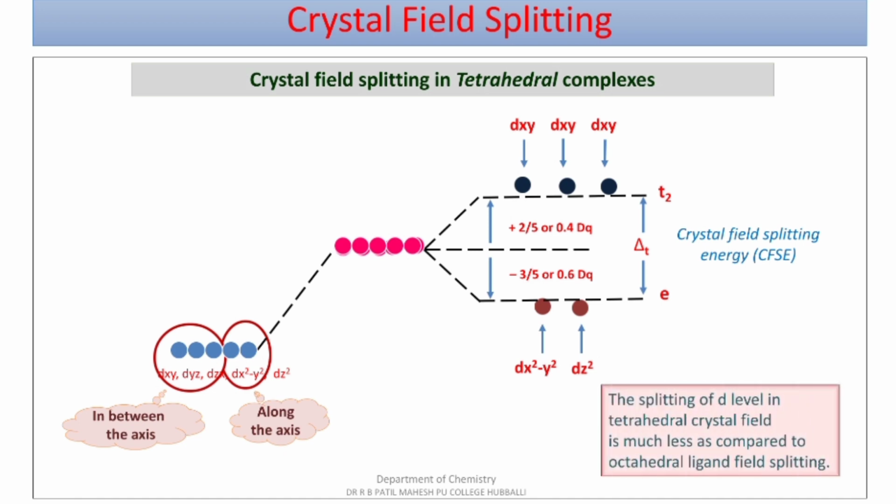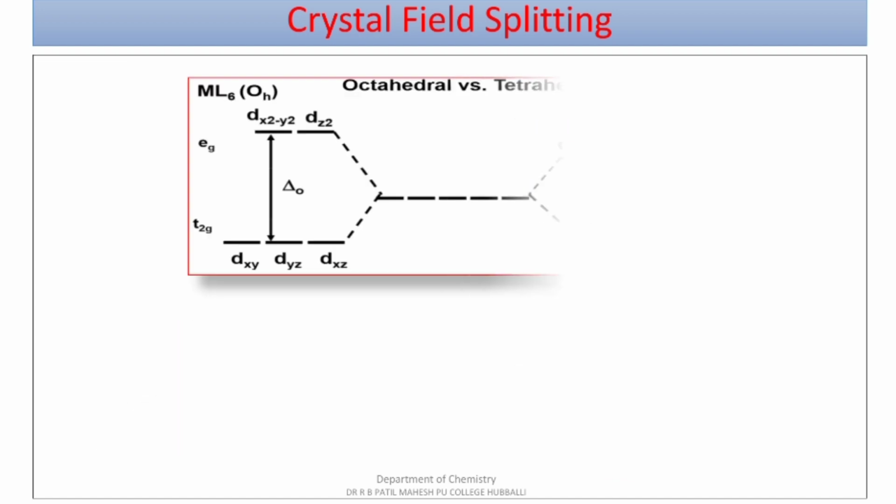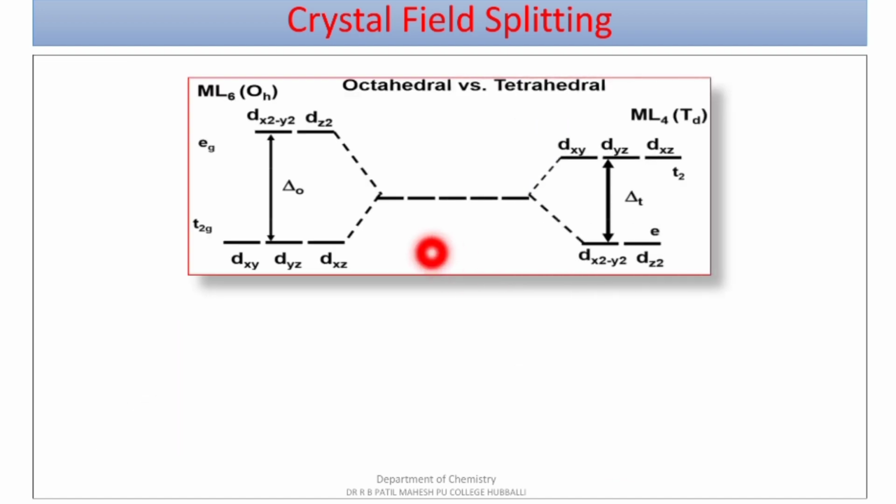Dear students, please remember that the splitting of the d level in tetrahedral complexes is much less compared to the splitting in octahedral complexes. You can observe here that the energy gap is greater in octahedral complexes than in tetrahedral complexes.